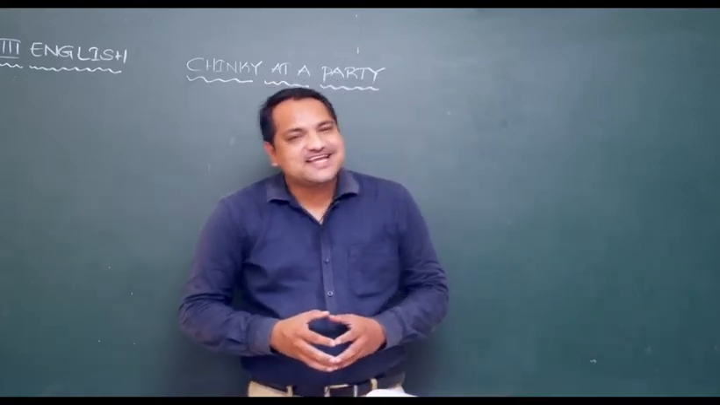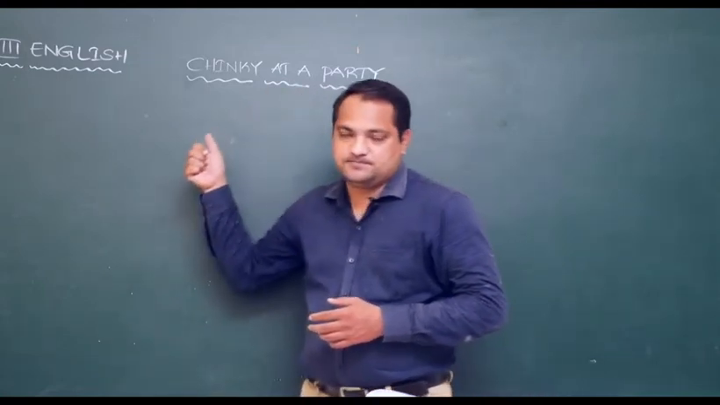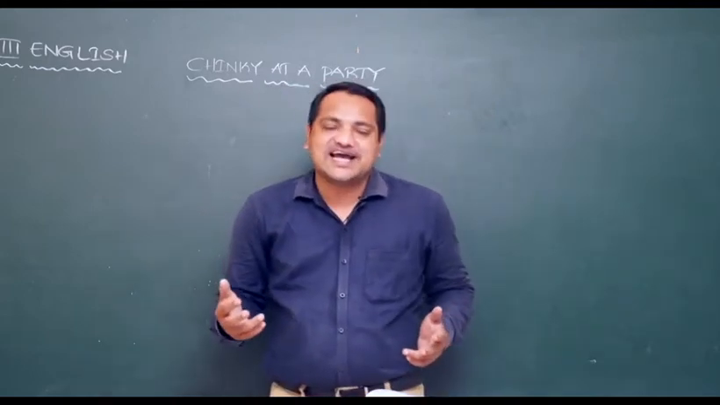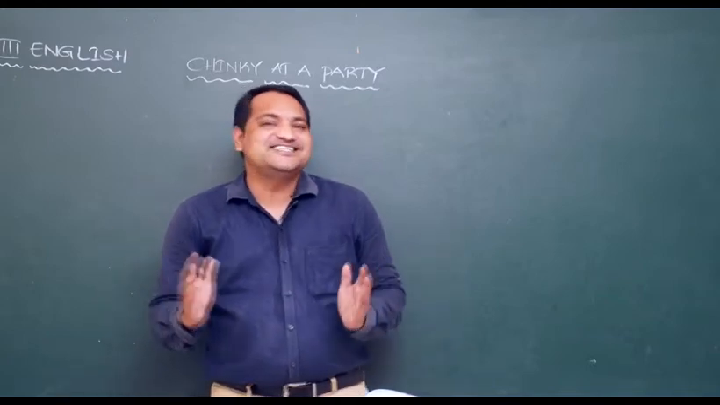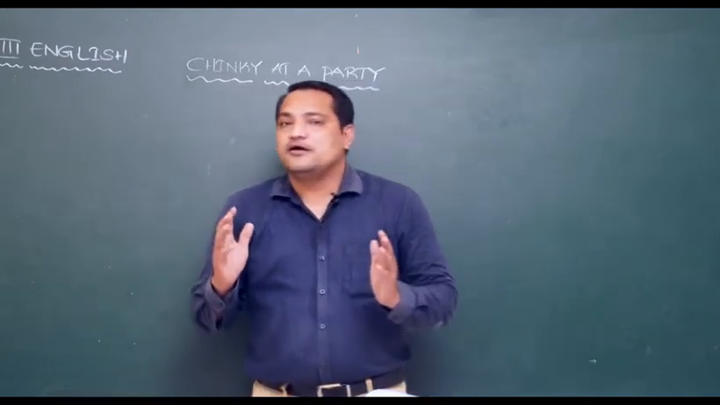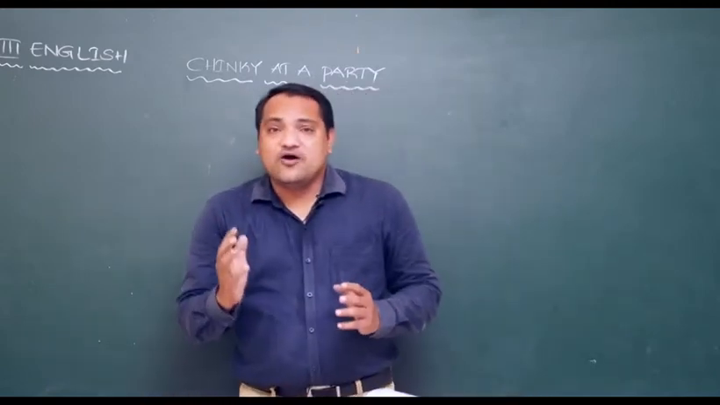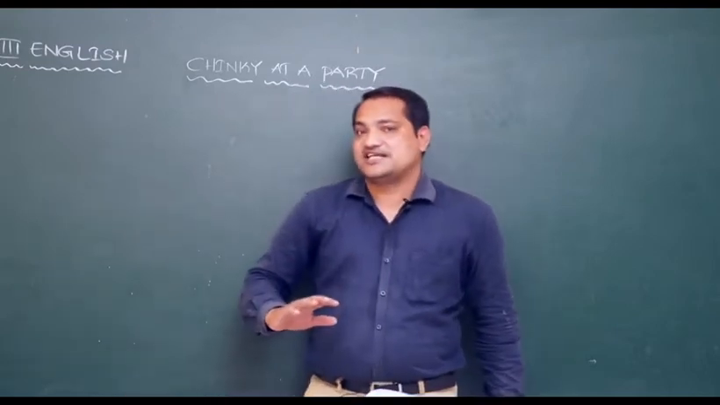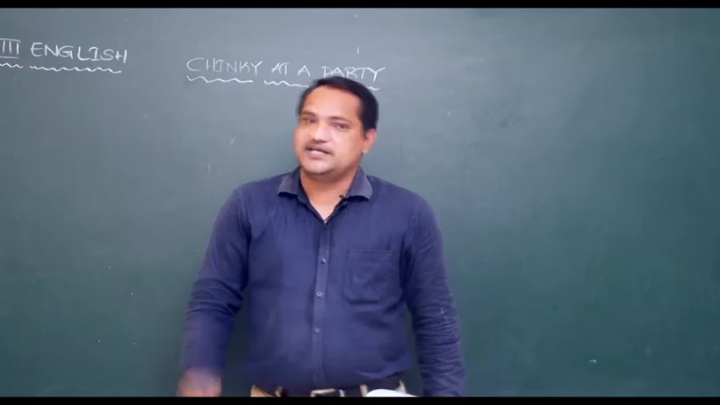So in our previous class we have completed our lesson Chinky at a Party. Chinky, we have learned, is the name of a cat and it narrates to us all the events and incidents that happened on a particular day. So now one of the language functions is completed in our previous class, that is reading and understanding.